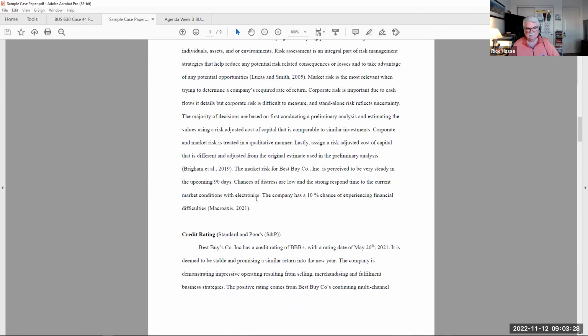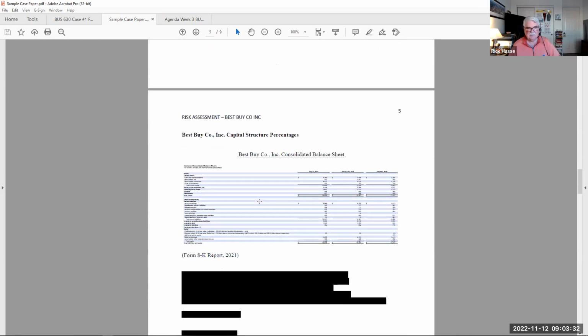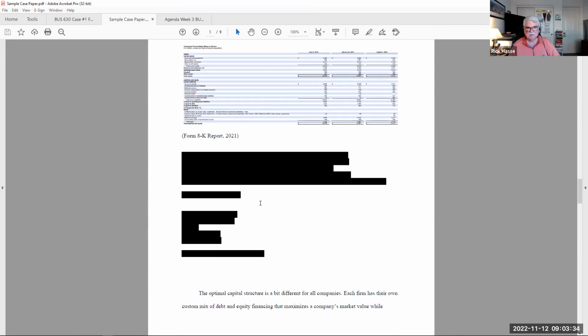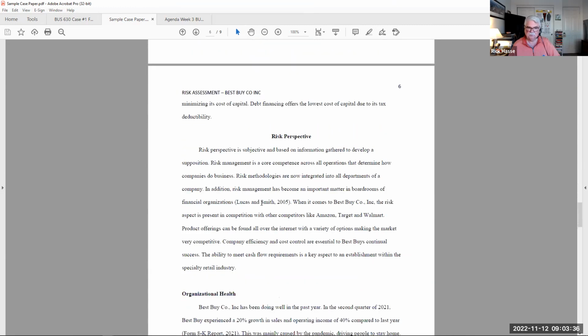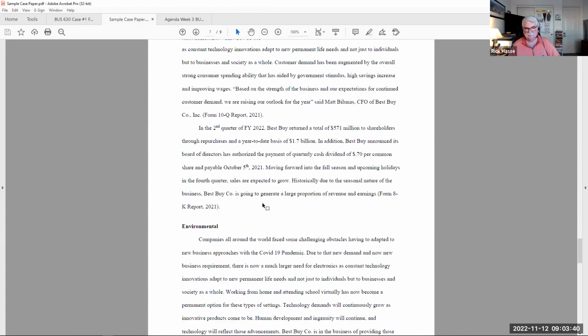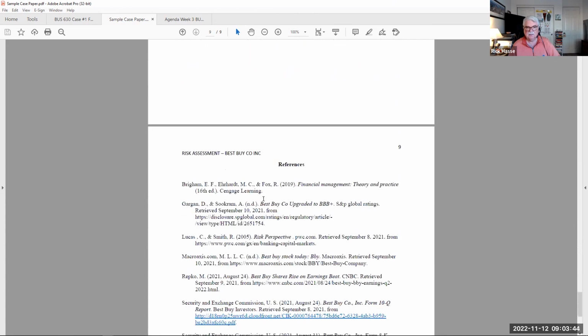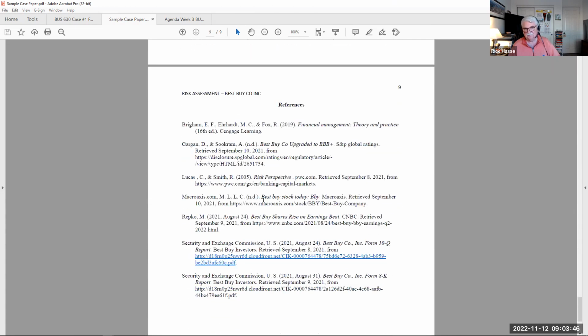Once you're done with that and you explain all those various areas, then you have to determine the risk perspective, the organizational, the market risk, and set it up like that, all leading to your conclusions and your references of where you got your data for this work.